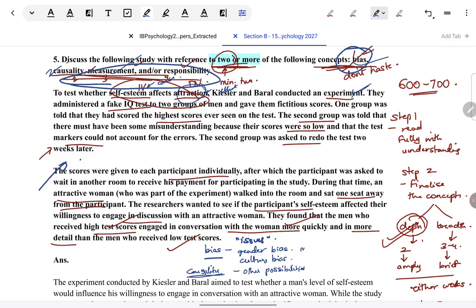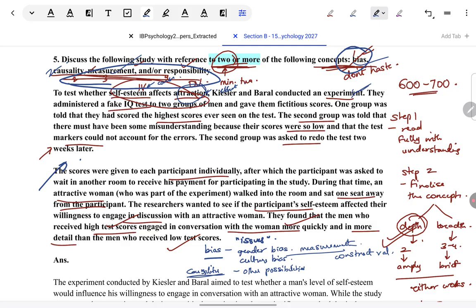Measurement. Measurement is related to operationalization and what sort of measures are used. Like, is it physiological? Is it observational? Is it self-report? And then every method has its pros and cons. In this scenario, if I see the measurement of attraction, firstly, if I consider its construct validity, that is the first thing which comes to mind in measurement.